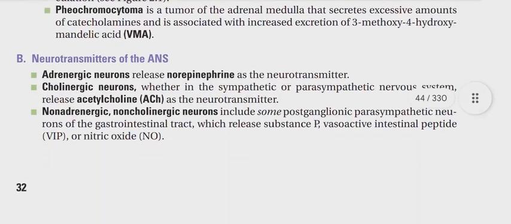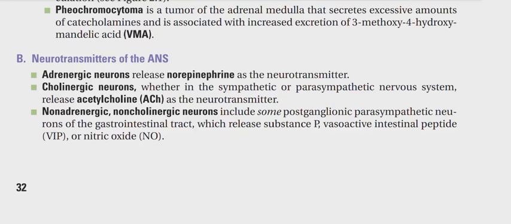Number B, neurotransmitters of the autonomic nervous system. Number 1 neurotransmitter, which is released from the adrenergic neurons, is norepinephrine. Cholinergic neurons, whether in the sympathetic or parasympathetic nervous system, release acetylcholine as a cholinergic neurotransmitter. Noradrenergic neurotransmitter.